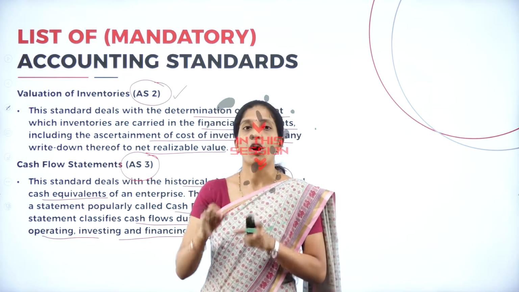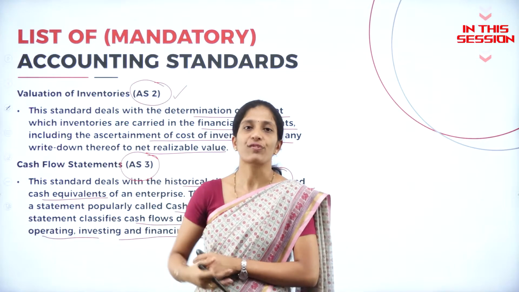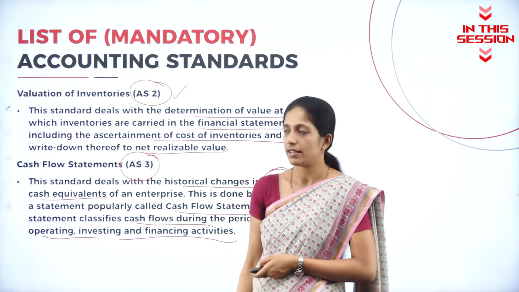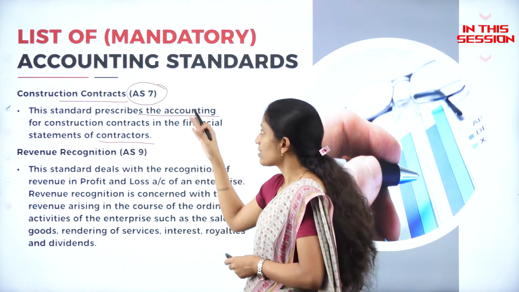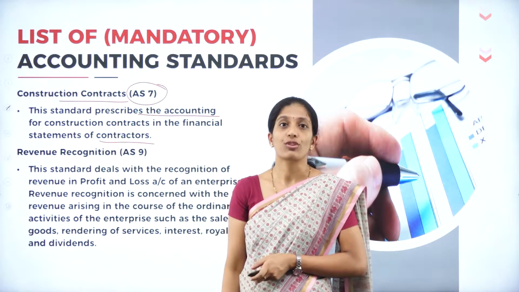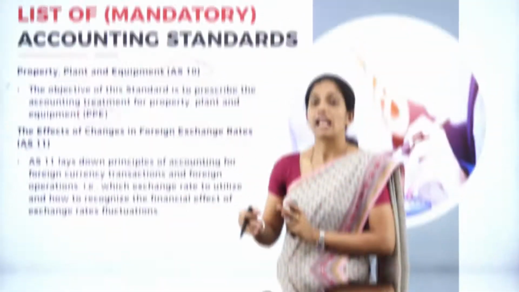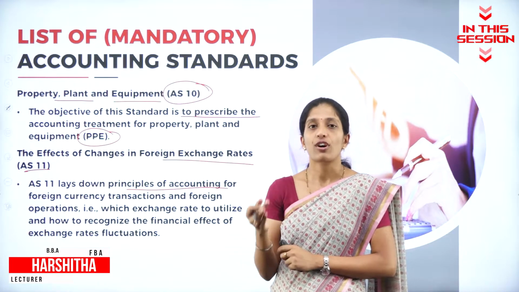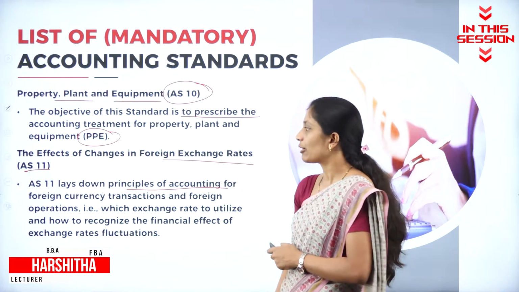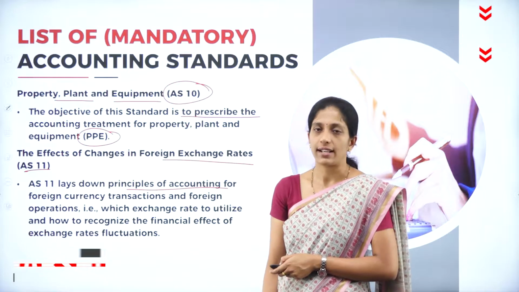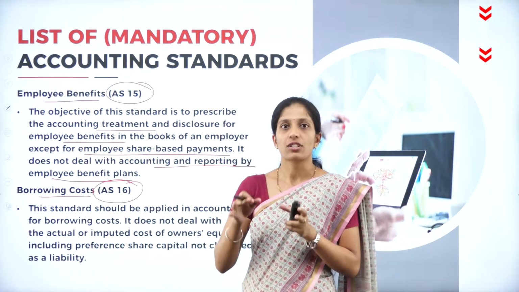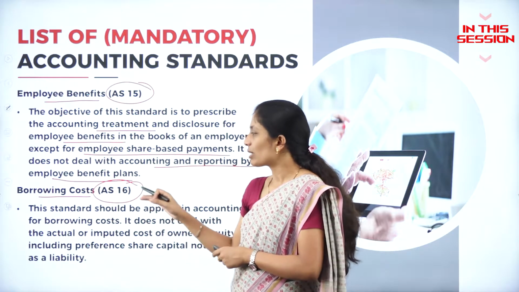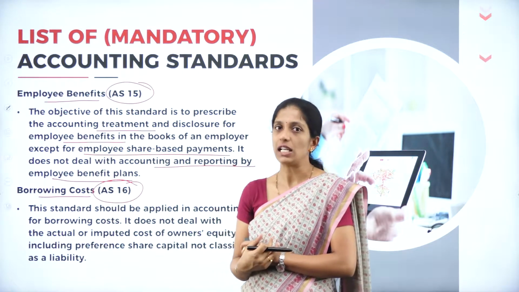Activities relating to operating, investing as well as financing activities are recorded in Accounting Standard 3. Accounting Standard 7 is used relating to construction contracts. Any fluctuations that take place in foreign currency or foreign exchange will be included in Accounting Standard 11. Whatever transactions relate to borrowing cost will be recorded in Accounting Standard 16 in the financial statement.